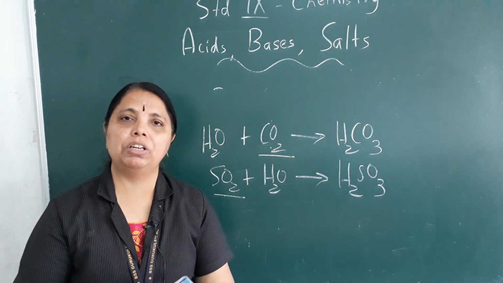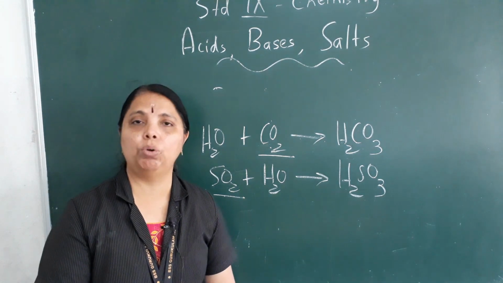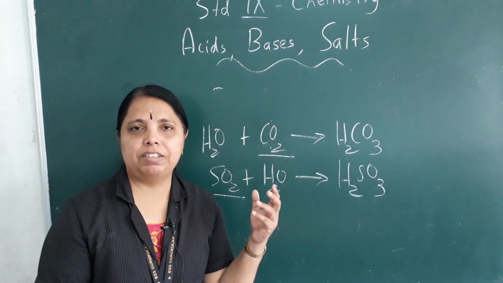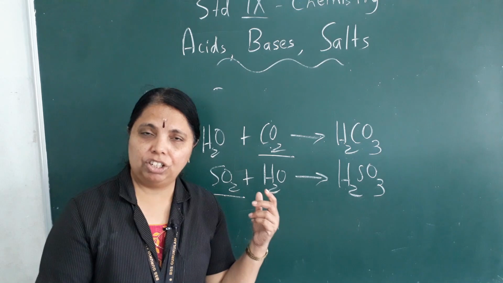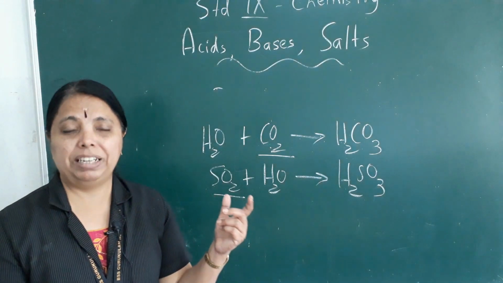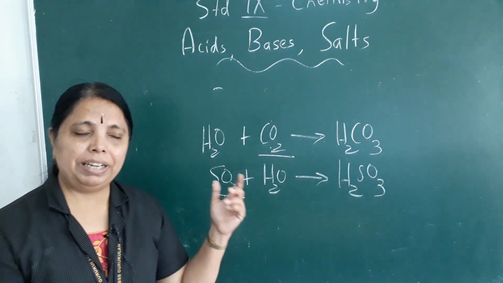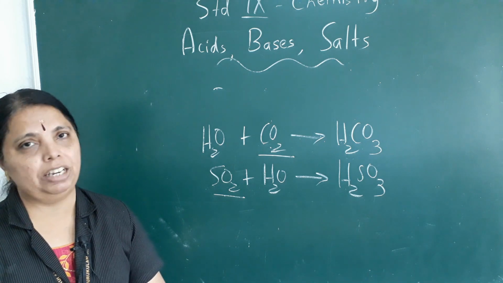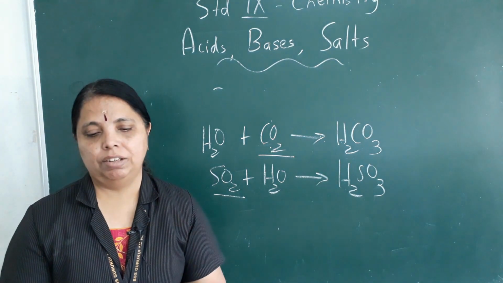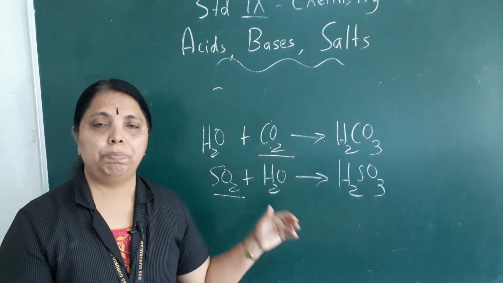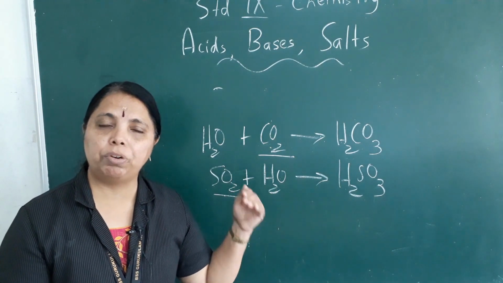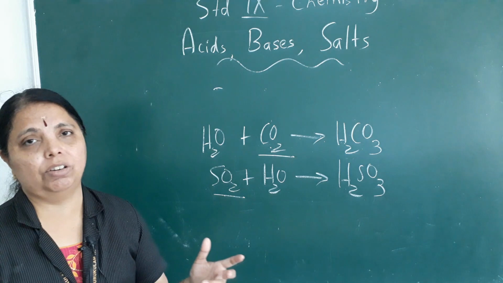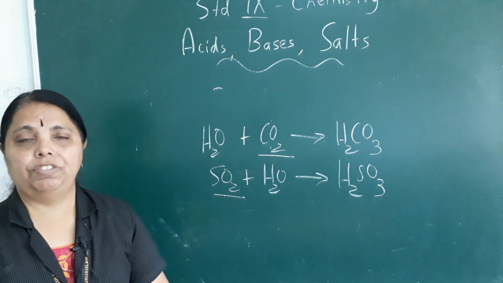So here, children, I will stop because the portion related to acids is over here. First, I taught you the characteristics of acids: blue litmus turns red, they are sour in taste. Hydrogen gas is given out when metals react with acids. When marble reacts with acids, carbon dioxide gas is given out. I told you about the identification tests for those gases. Then I discussed ionization, basicity, then acid rain and how to prevent the issues caused by acid rain, and the harmful effects caused by this acid rain.